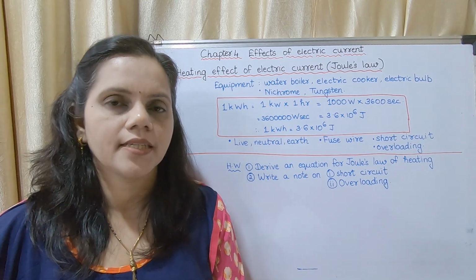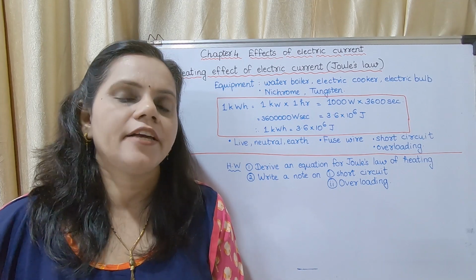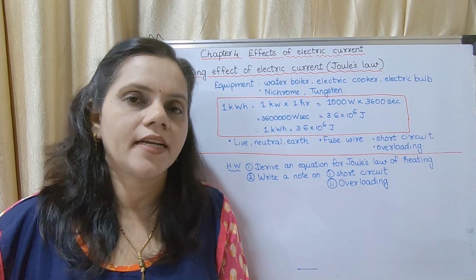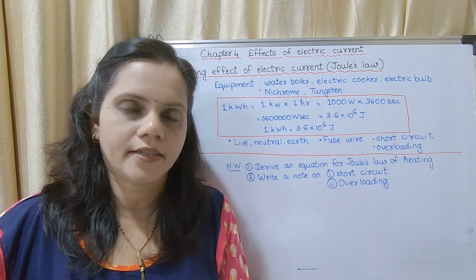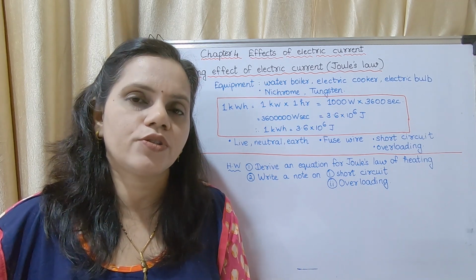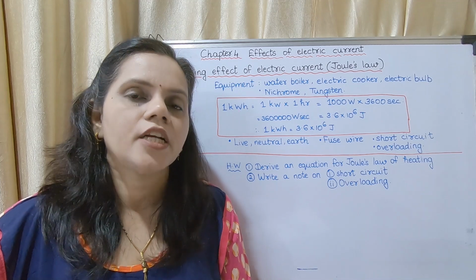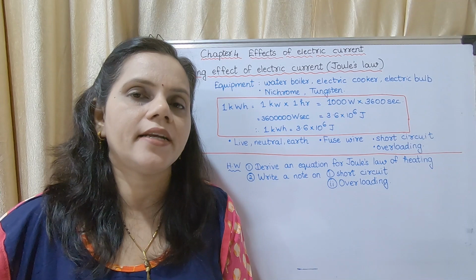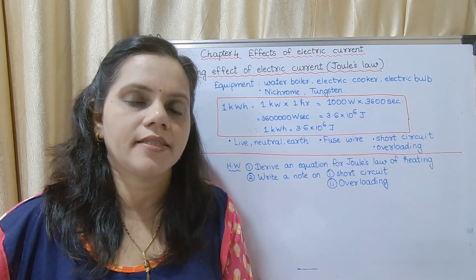In our houses, the electrical connection, if you have observed, consists of 3 wires: live wire, neutral wire and earth wire. The current flows through the live wire. Neutral wire is to complete the circuit, and earth wire is for safety.